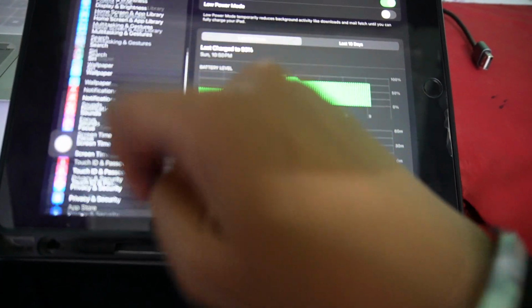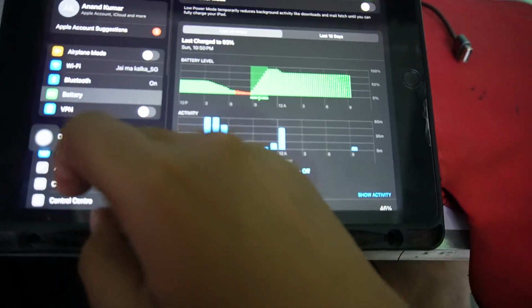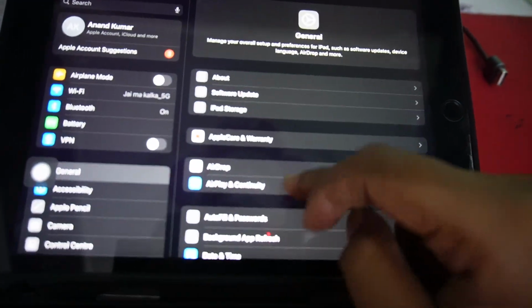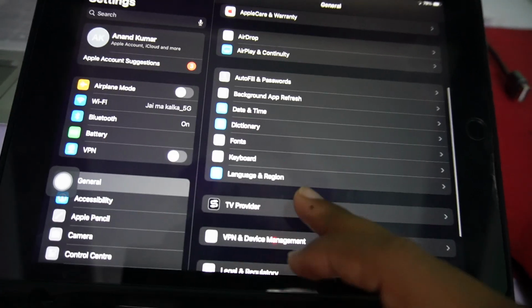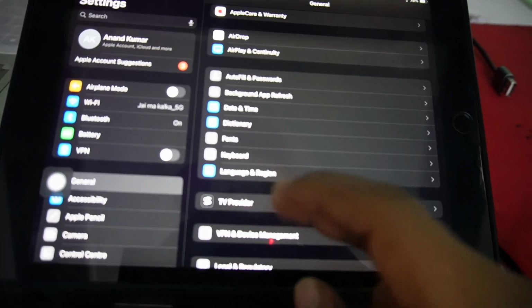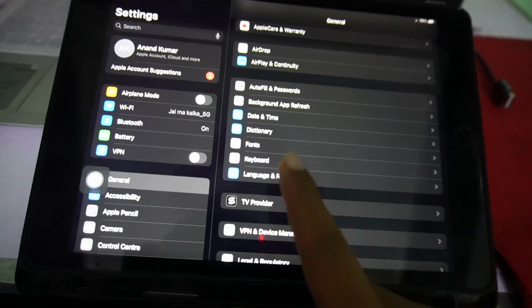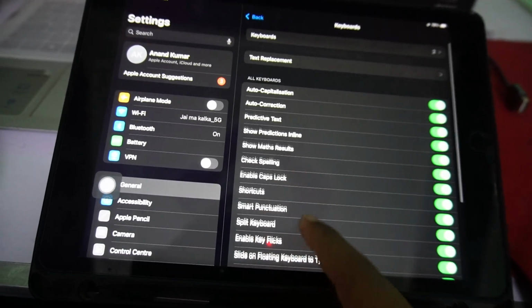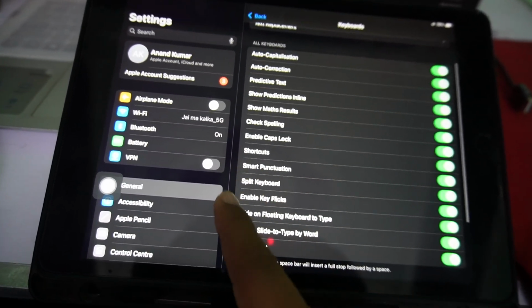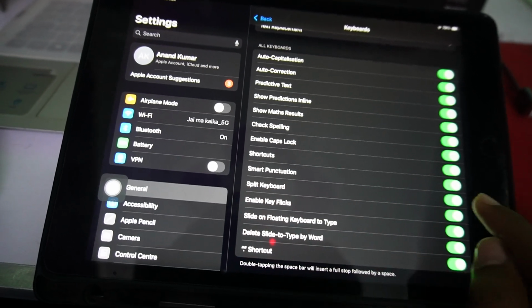First of all, just go to your settings, and when you go to your settings, now look for the general option, and now you will see this keyboard option. Can you see the keyboard option? So now guys, you scroll down here and you will see this option called split keyboard.